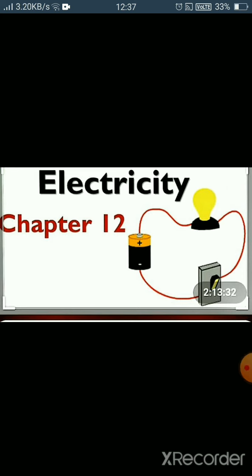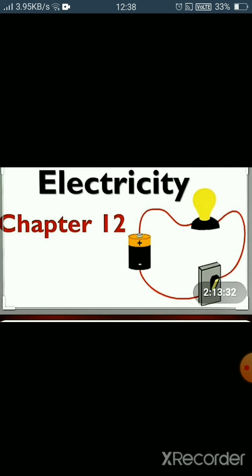Today we are going to start chapter number 12, electricity. Electricity is one of the forms of energy and it can be produced from other types of energy, like from wind energy and from hydropower plants. We can generate electricity. The use of electricity, we know very well, has been growing very fast, with demand doubling every 7 to 10 years, right? So we all know very well that we have to use electricity everywhere, in home, school, in hospitals, industries and so on. So the demand is very large.